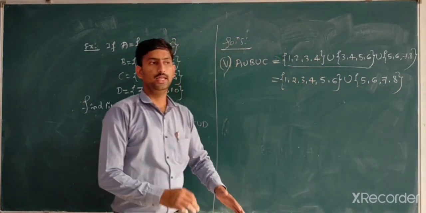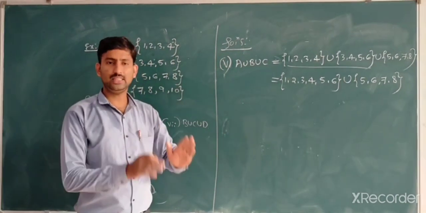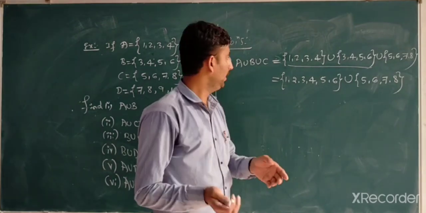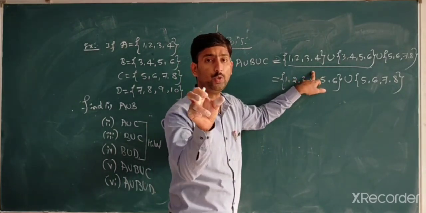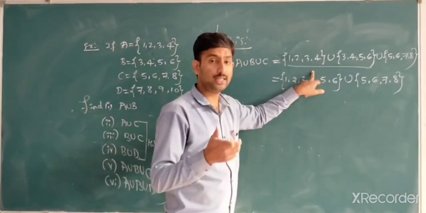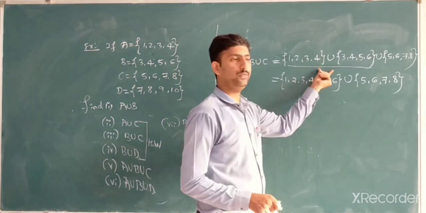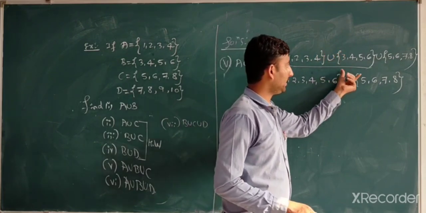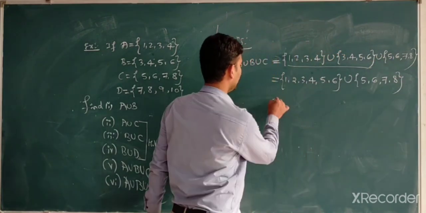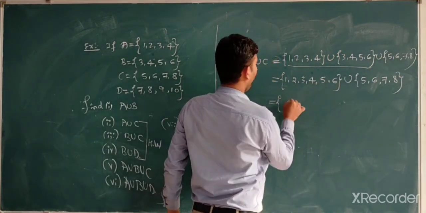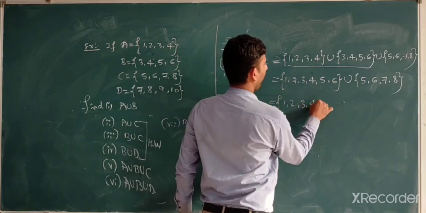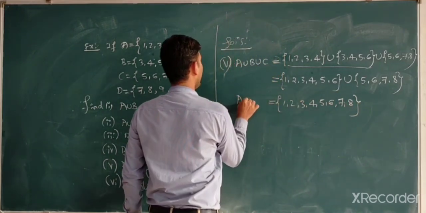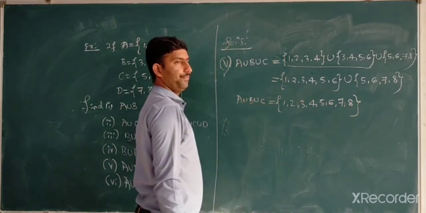If there are three sets, the answer is possible, but you have to take patience. What is the patience point? Just club two sets first, then club their answer with the last set. That's why I am clubbing two sets first, and these answers are clubbed with the final set, which is nothing but 1, 2, 3, 4, 5, 6, 7, 8. That is our A union B union C.